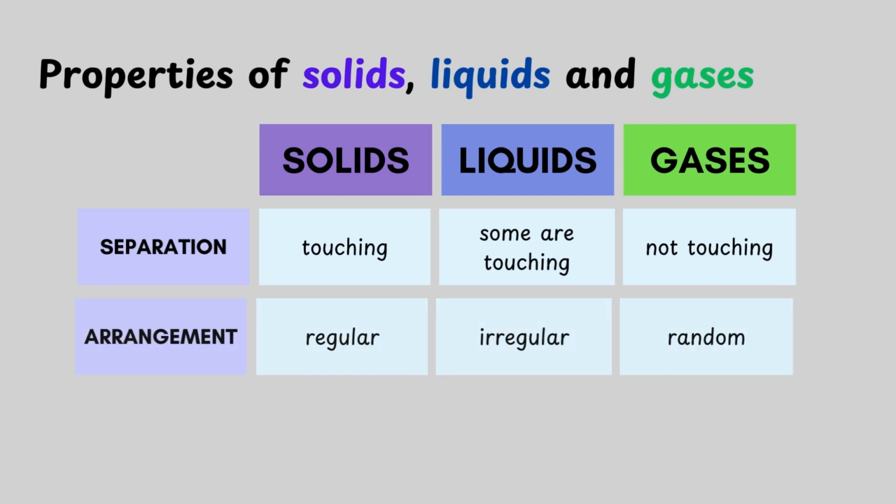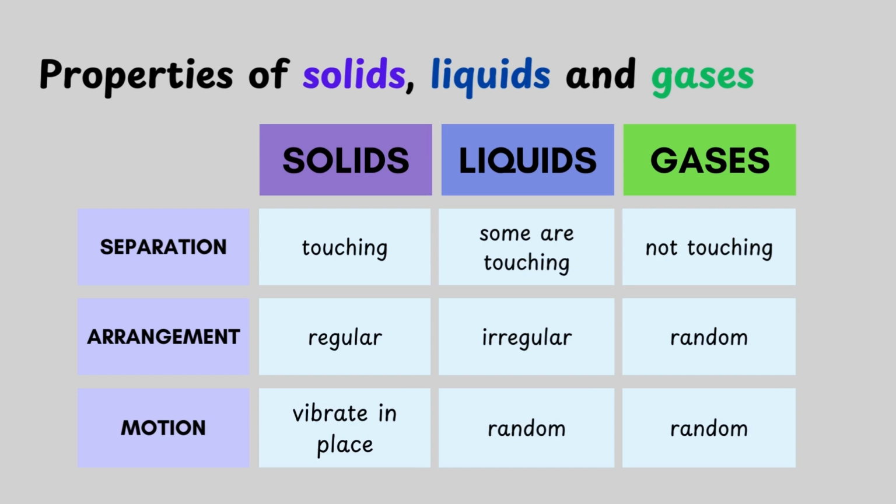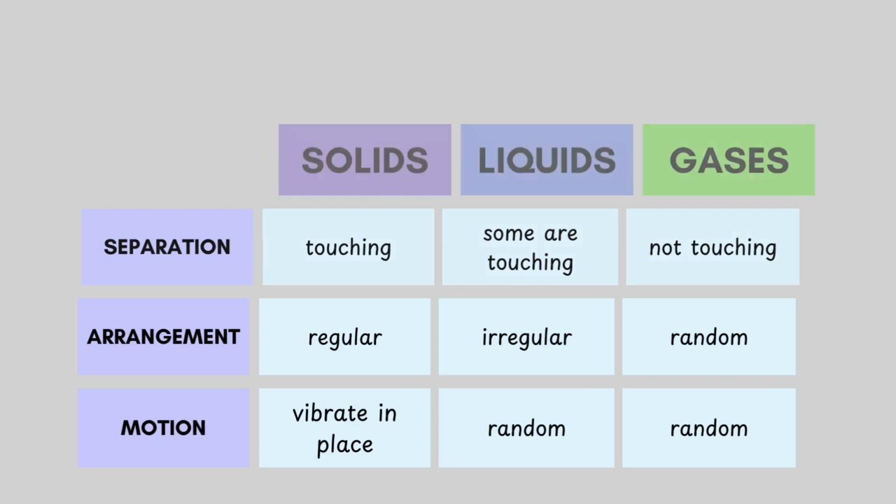In terms of particle arrangement, solids are arranged in a regular pattern, liquids are arranged irregularly, and gases have a random arrangement. In terms of particle motion, solids can only vibrate in place, liquids have a slow random motion, and gases have a quick random motion.